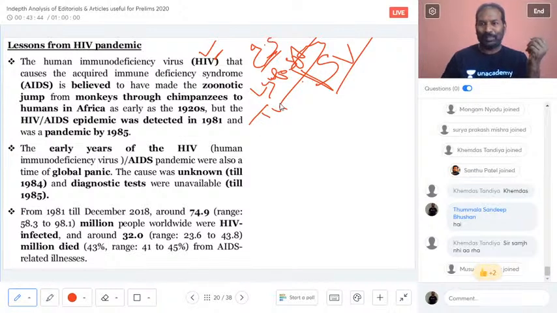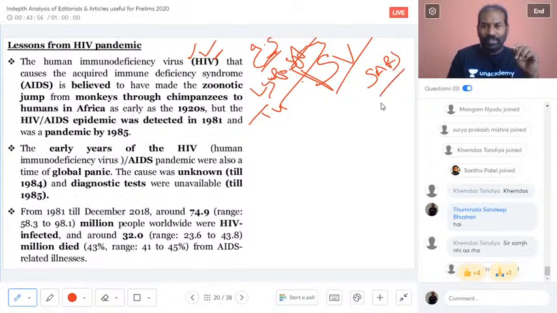T4 lymphocytes. It directly affects the T4 lymphocytes. The immune system, it directly attacks. Fine. So this is in regards to HIV. But when we are talking about SARS, I did talk about it directly affects the respiratory system. It is a respiratory disease which attacks the lungs.